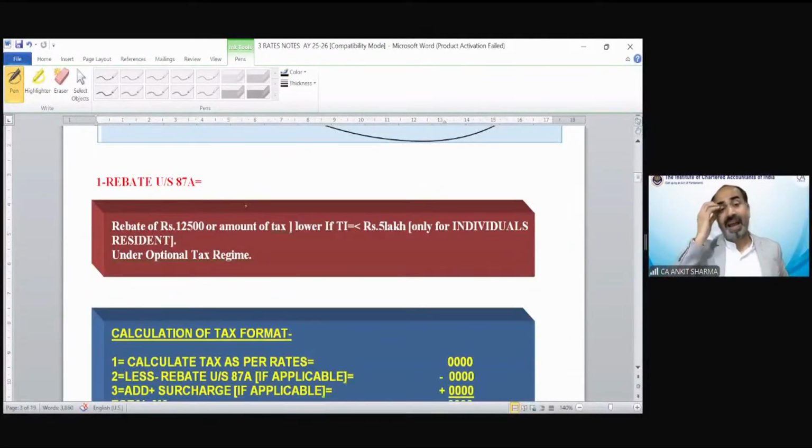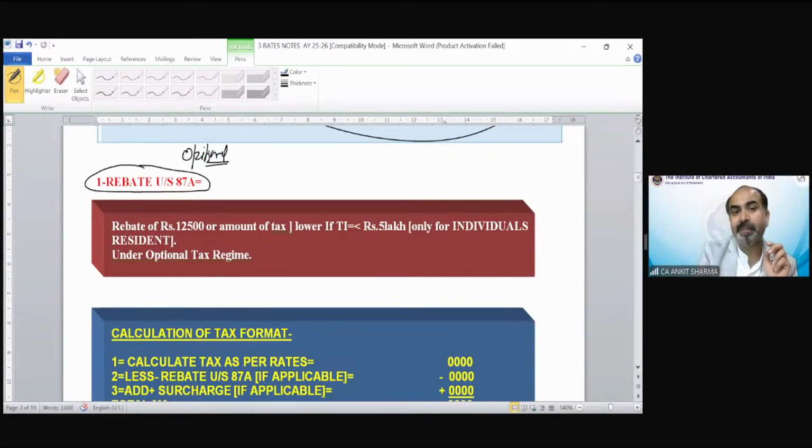Now, after tax, there is the concept of rebate. We are discussing only the optional tax rate concept right now. We are not discussing the default tax rate. So under the optional tax rate, there is a concept of rebate.